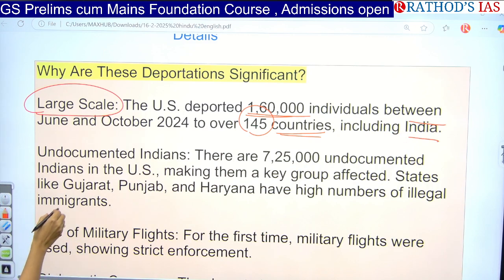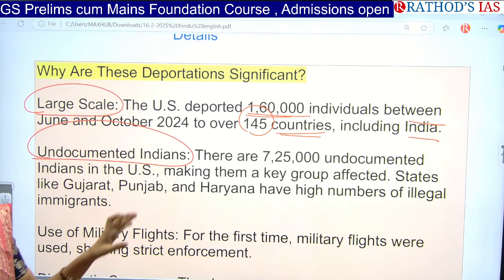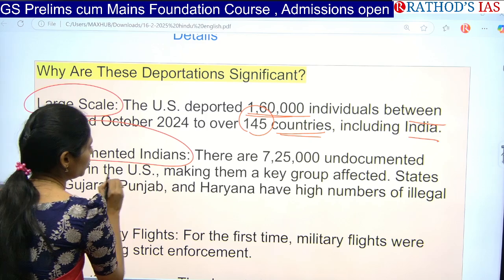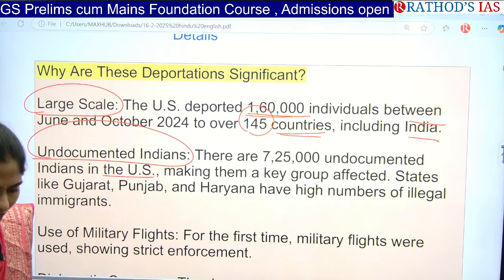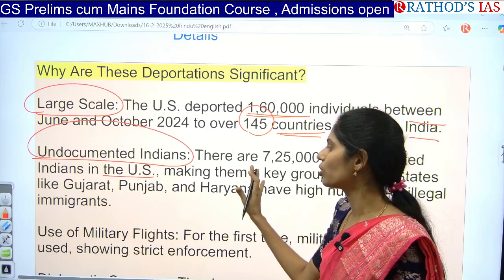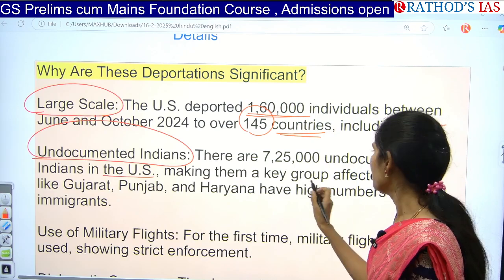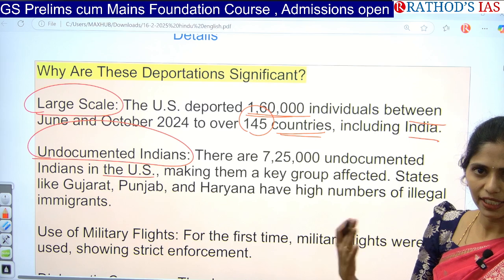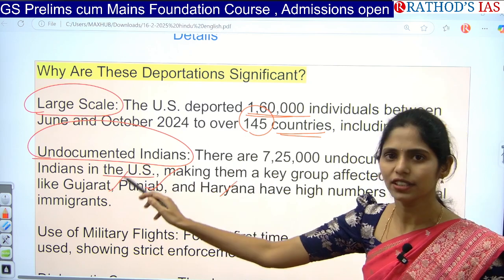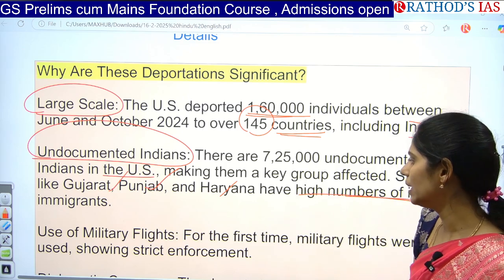The second important point here is that there are many undocumented Indians present in the US. There are around 7,25,000 undocumented Indians in the US. Because of this, a significant group of Indians is going to be affected, and this is also going to have an impact on India-US relations in future. As I said, most of the illegal migrants are from which states? Gujarat, Punjab, Haryana. Gujarat, Punjab and Haryana have a high number of illegal immigrants.